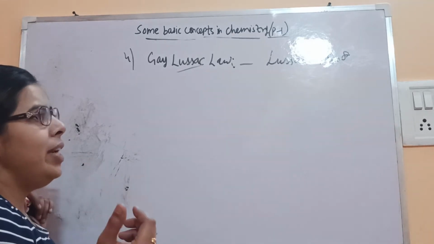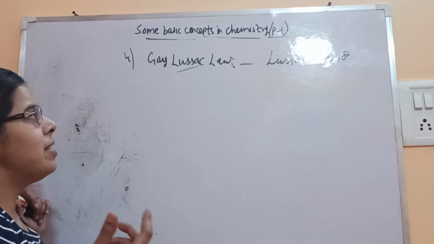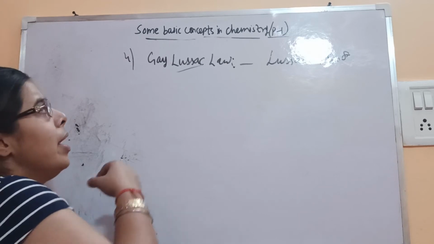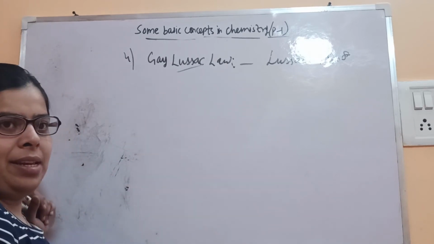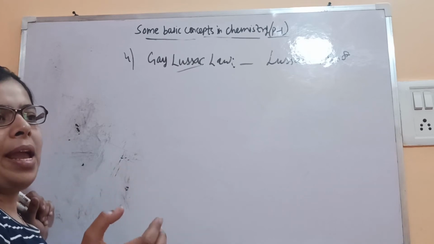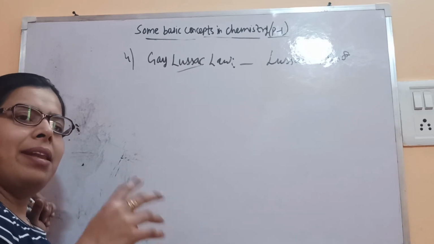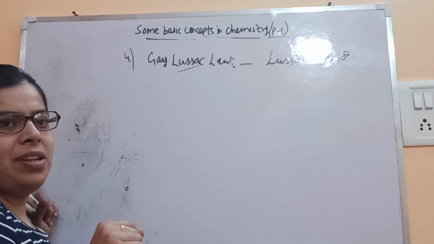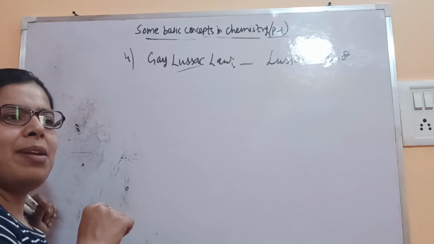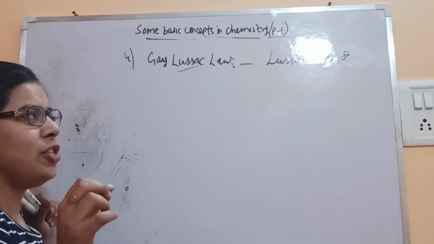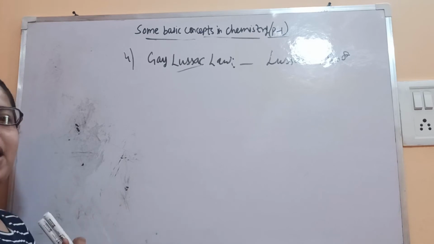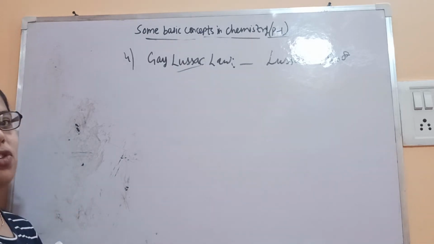Fine. Then what was his statement? His statement was that gases combine by their volume, and whatever volume they possess bears a simple whole number ratio. So gases always combine in volume and that ratio will be fixed.